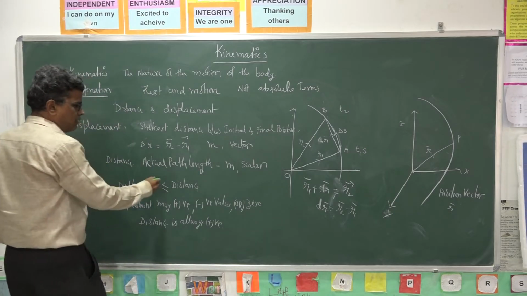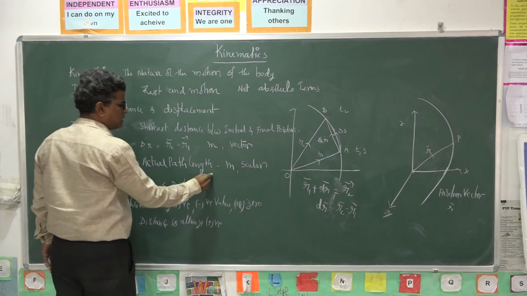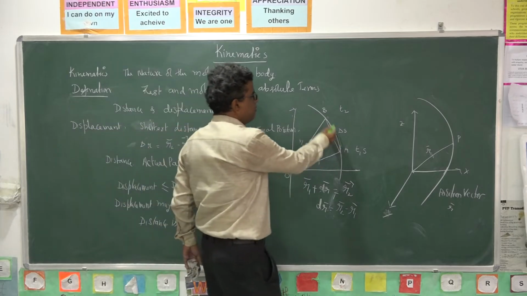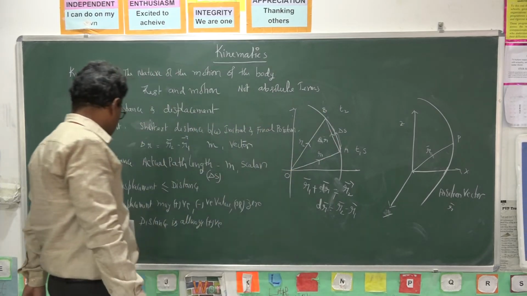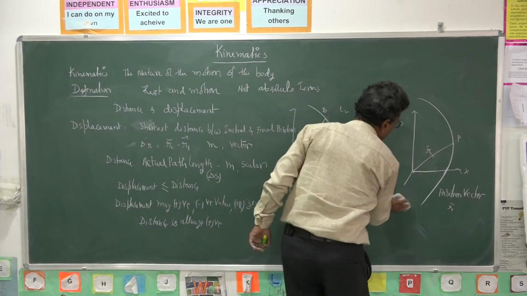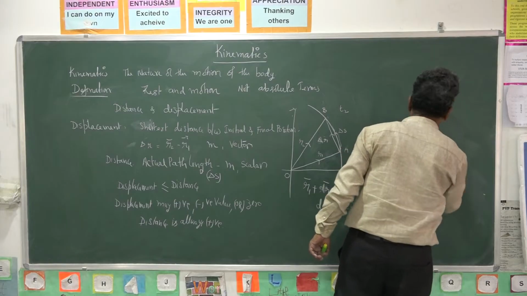So the actual path length is represented with delta S. This actual path length, here from A to B, is represented as delta S. I will give a few examples of distance and displacement.